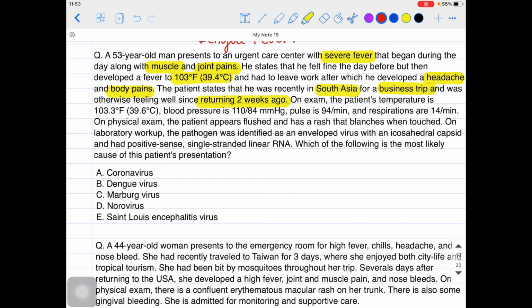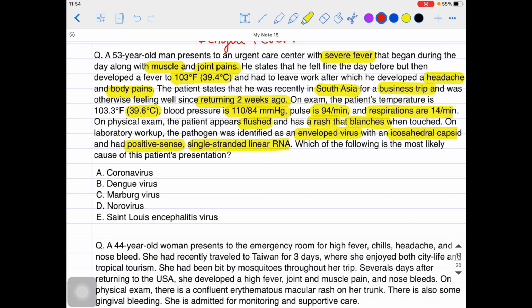On examination, the patient temperature is about 39.6 degrees Celsius. BP is 110/84. Pulse is 94, respiration rate of 14 per minute. That's okay. But on physical examination, patient appears flushed and has a rash that blanches when touched, as it could be the maculopapular rash, guys. On lab workup, the pathogen was identified as an enveloped virus with an icosahedral capsid, positive-sense, single-stranded linear RNA. I hope you got the point.